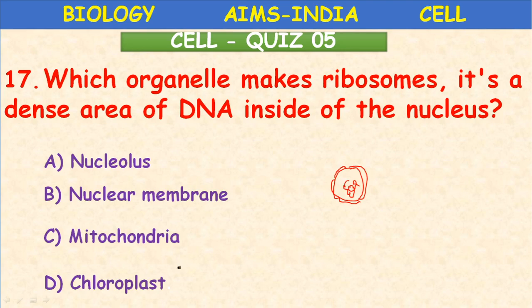Along with that, a colored body is present. What is this body called? Nucleolus. So which organelle makes ribosomes? It's a dense area of DNA inside the nucleus. It is called nucleolus. At the time of cell division, it plays an important role.